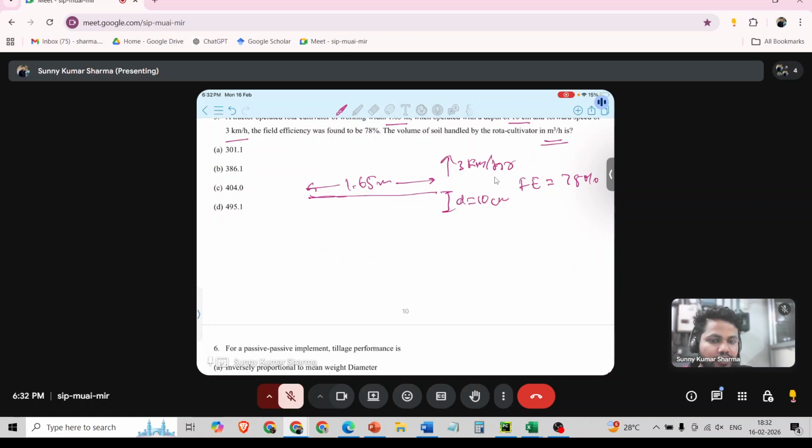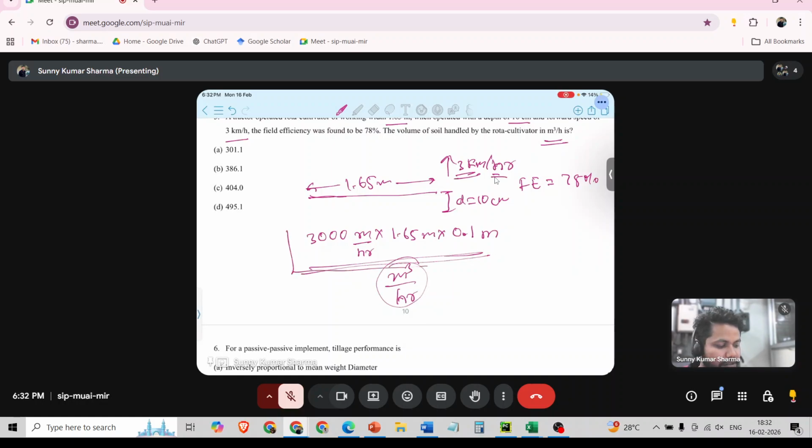It is asking in meter cube per hour. So 3 kilometer, we can convert everything into meter. Hour is already here. So 3 kilometer in meter will be 3000 meter per hour. Then 1.65 meter is width. Then 10 centimeter means 0.1 meter. This will be meter cube per hour. But this is actual or theoretical?